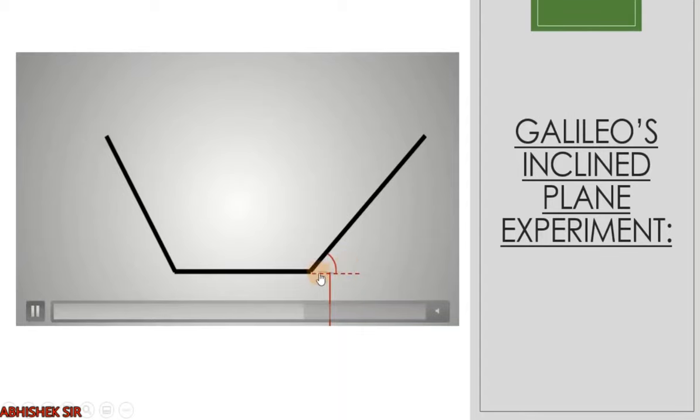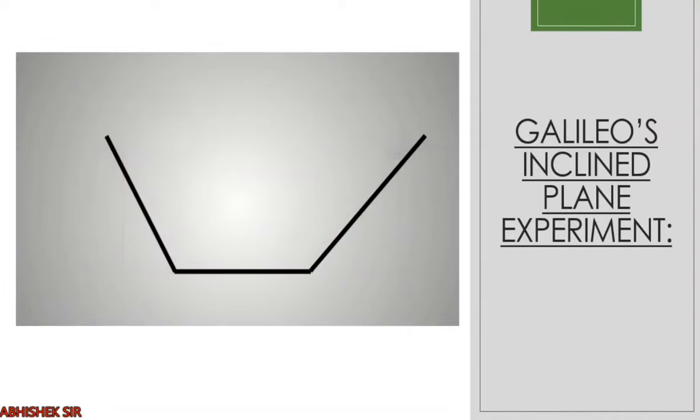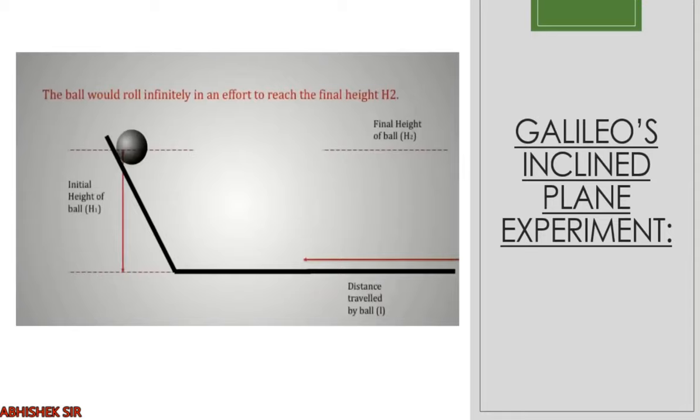Okay. Now what we do? We decrease the angle. Over here, let us decrease the angle. Let us make this plane longer. Right. Now what will happen? You see, if we release the ball, it will travel and it will always achieve the same height. So this is the trick. Okay, the ball will travel the same height.